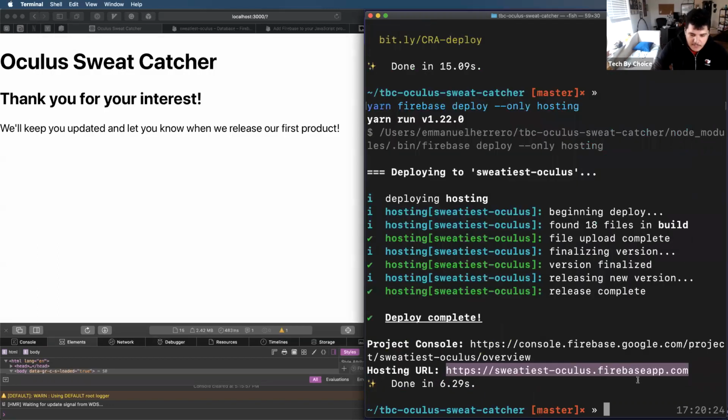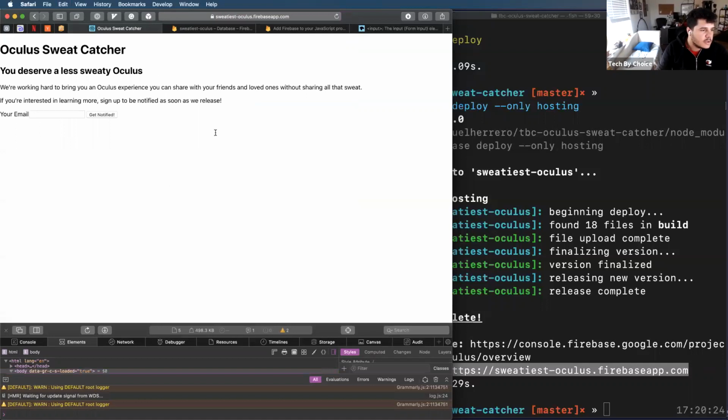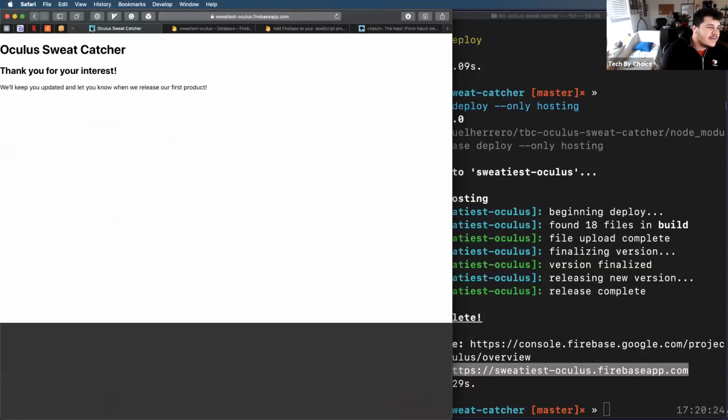But now, if you or me or anybody else goes to the link that I just put in the chat, we see our application. It lives there, and I could put in an email, click on Get Notified and go back to my database, and I can see that my email is there, and that if any of you do that, my email will also be there. So in summation,